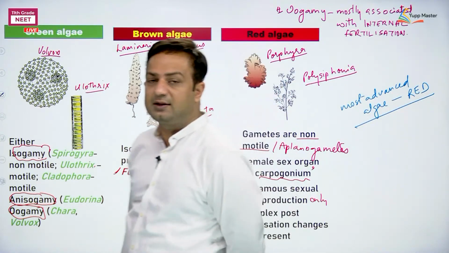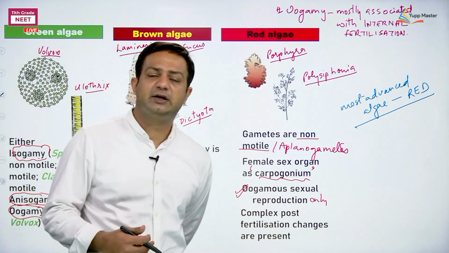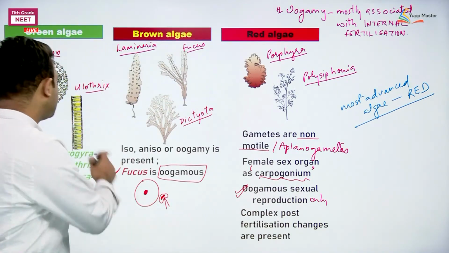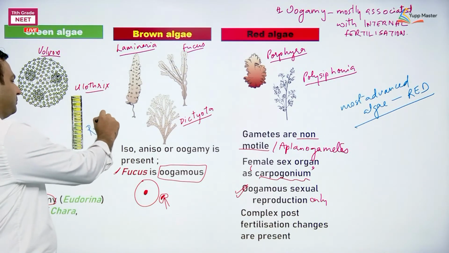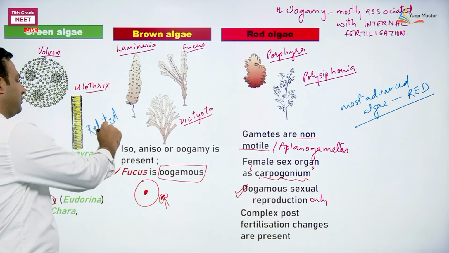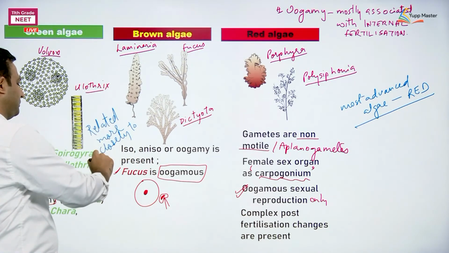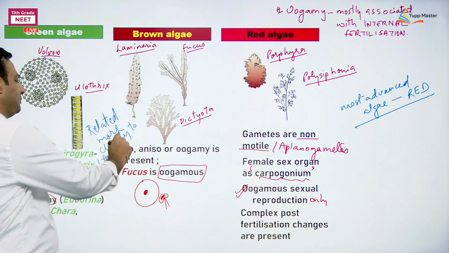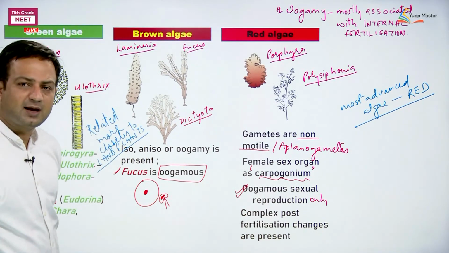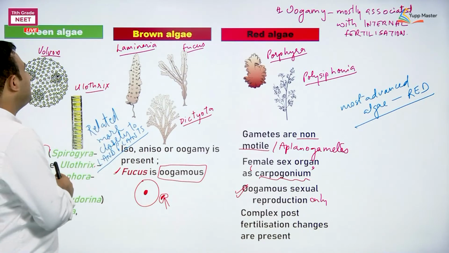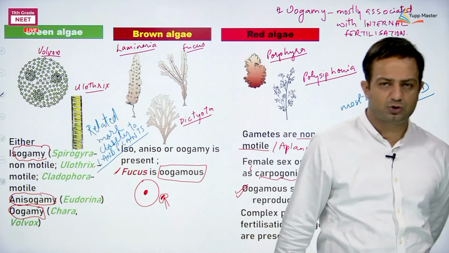The second thing they can ask is which is the ancestral form, or more related to land plants. Answer, green algae. So remember this for green algae, brown algae, red algae in terms of sexual reproduction also.